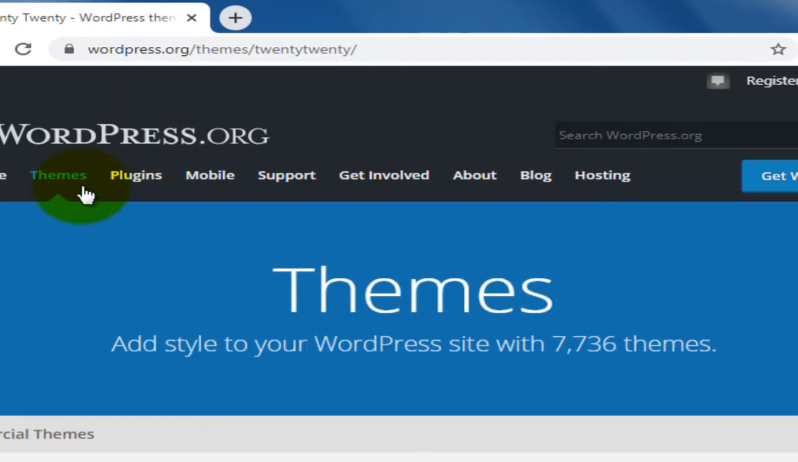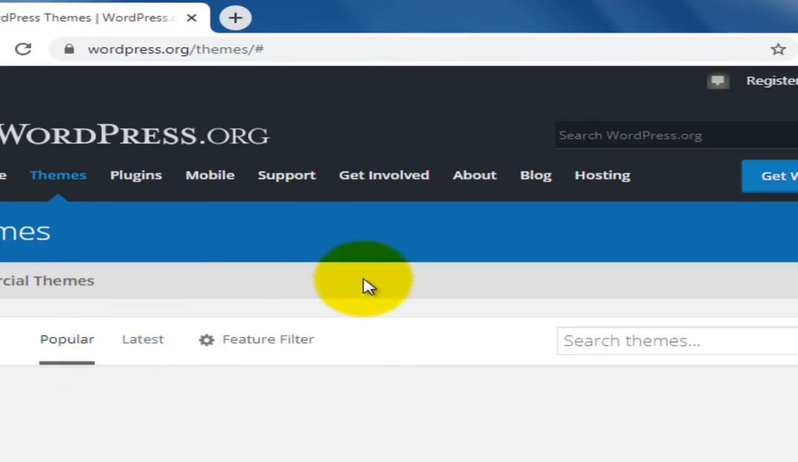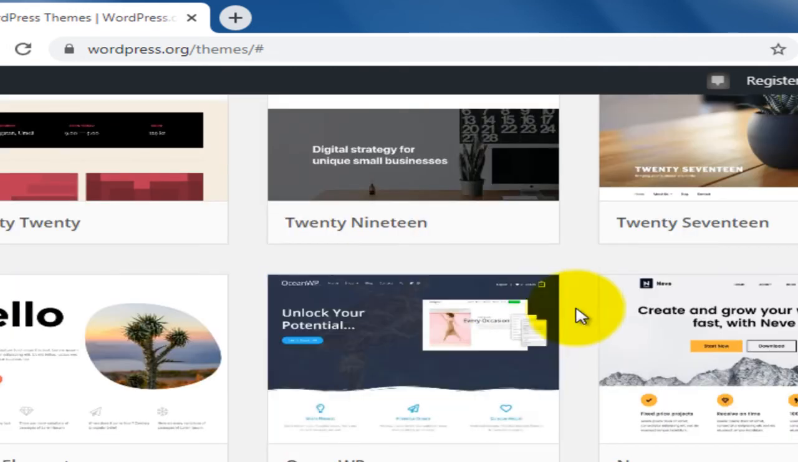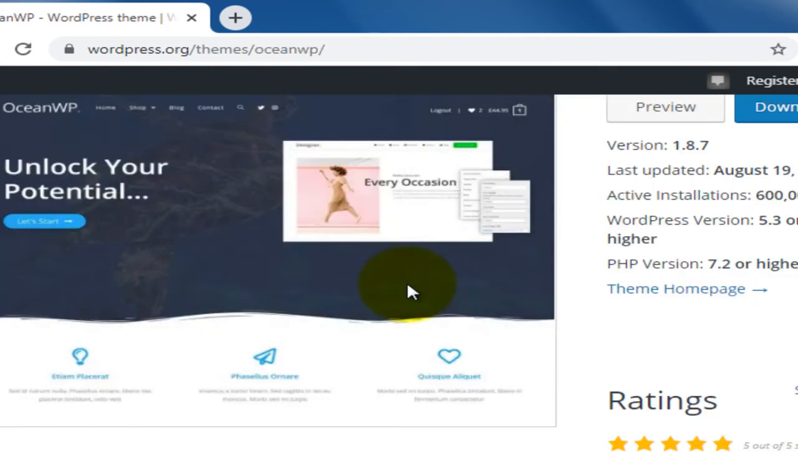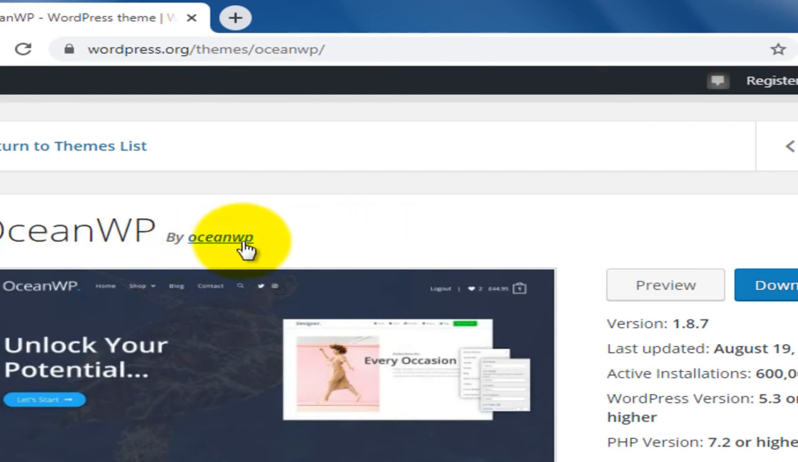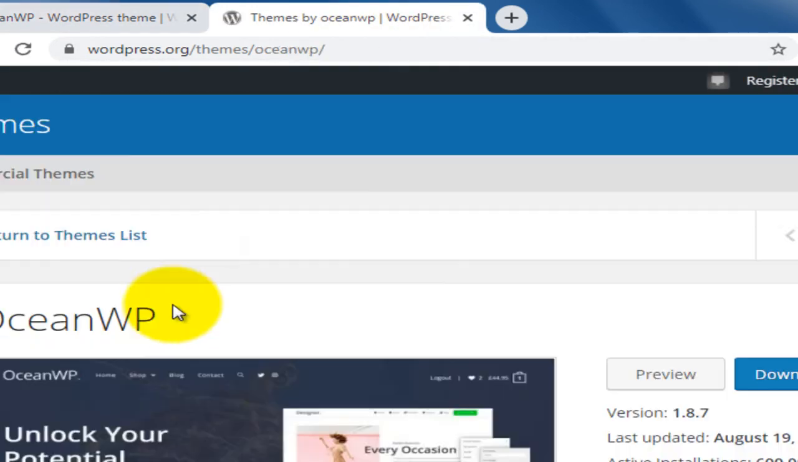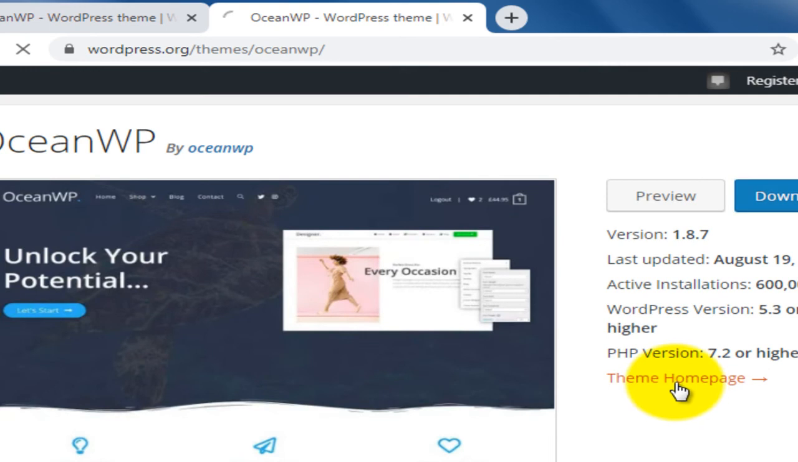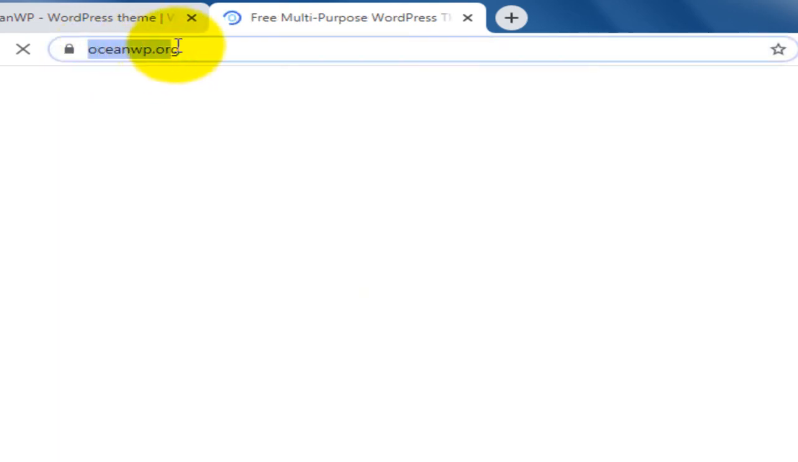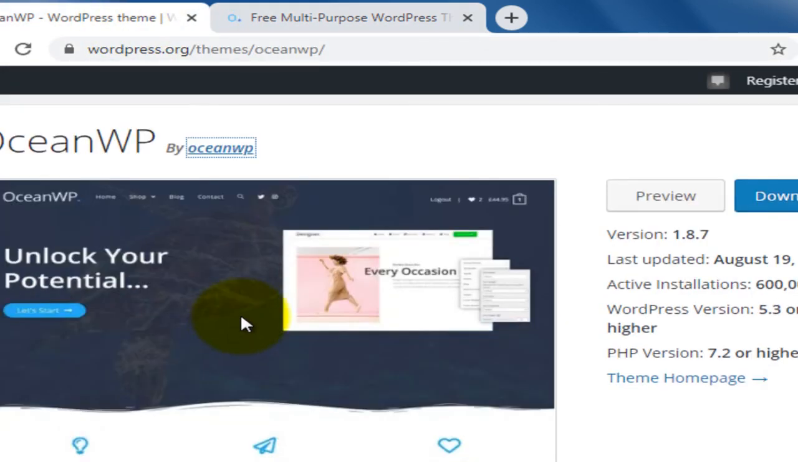For example, come to the theme section. There you may also get some other themes like this. Here you can find the Ocean WP theme. If you click on that information you will see the theme name is Ocean WP and it is developed by the Ocean WP website. If you click on Theme Homepage, it opens a new tab and you will be redirected to their official website. This is the theme provided by the Ocean WP developers. This is only the demo version. In this theme you couldn't find complete functions.